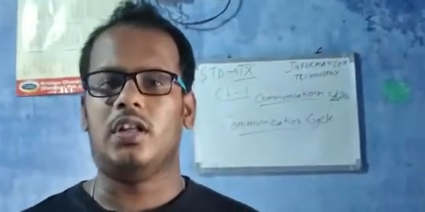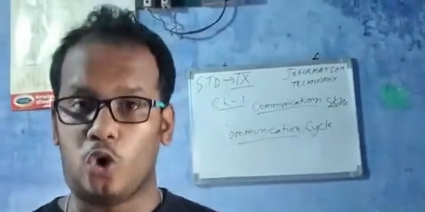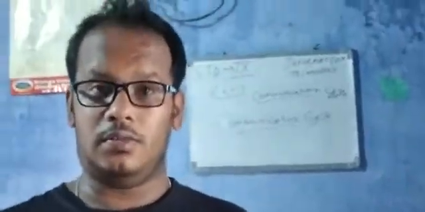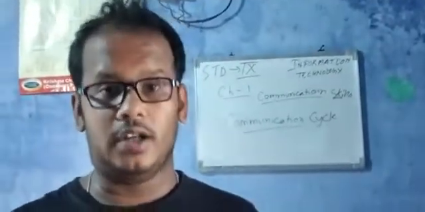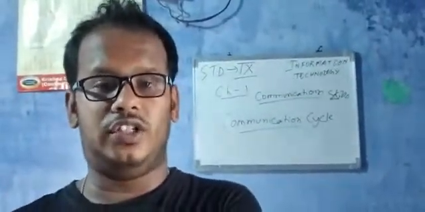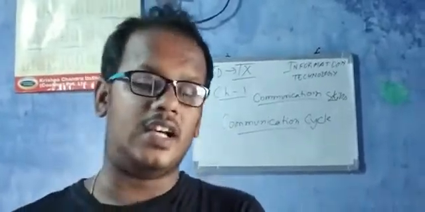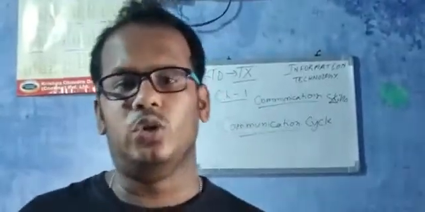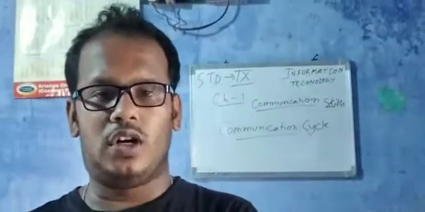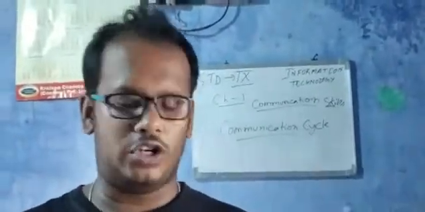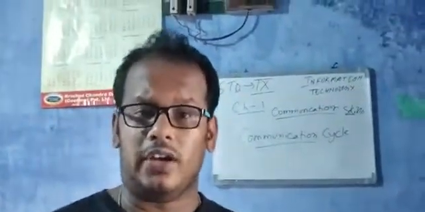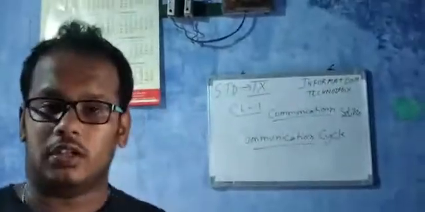Basically, the things involved here are the sender, the receiver, and the message. The message is encoded from the sender side, and as it is received by the receiver, it is decoded. After decoding, if the receiver understands the data, fine; if the receiver doesn't understand the data, it is going to send feedback to the sender. That's what the communication cycle is.